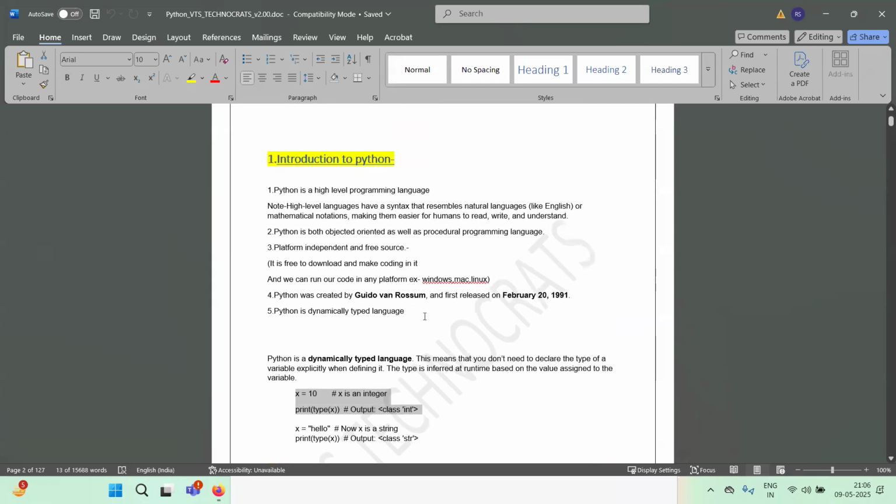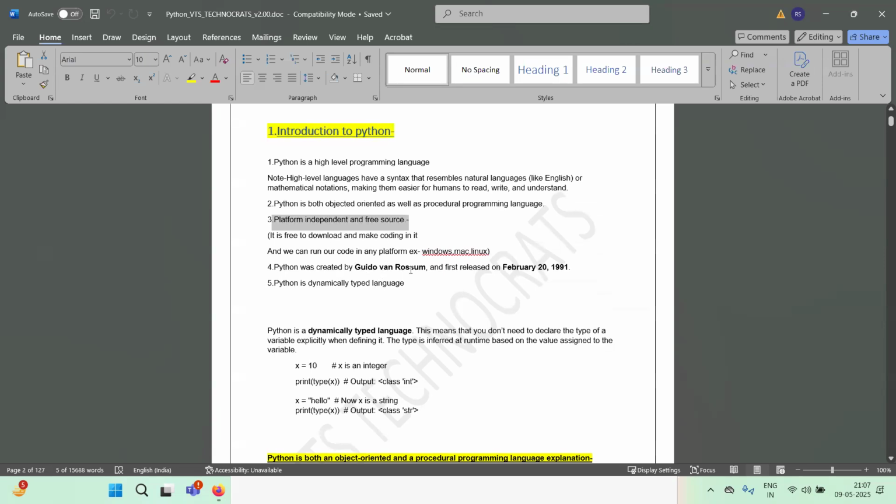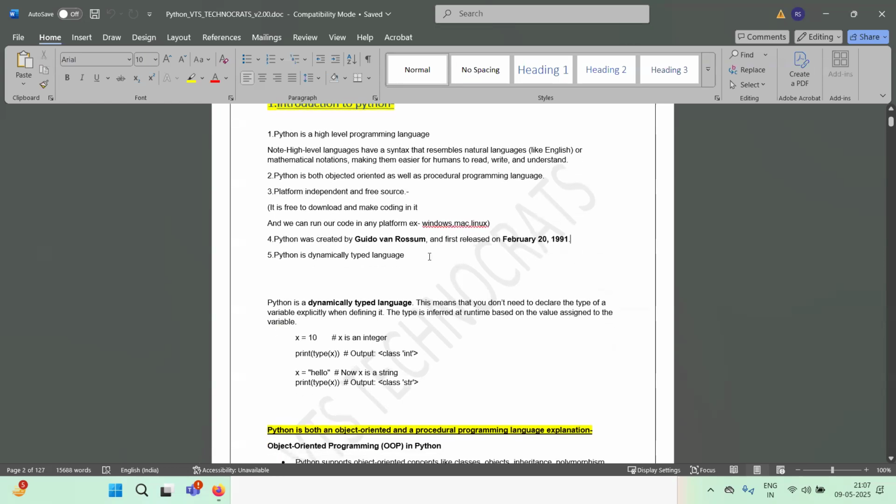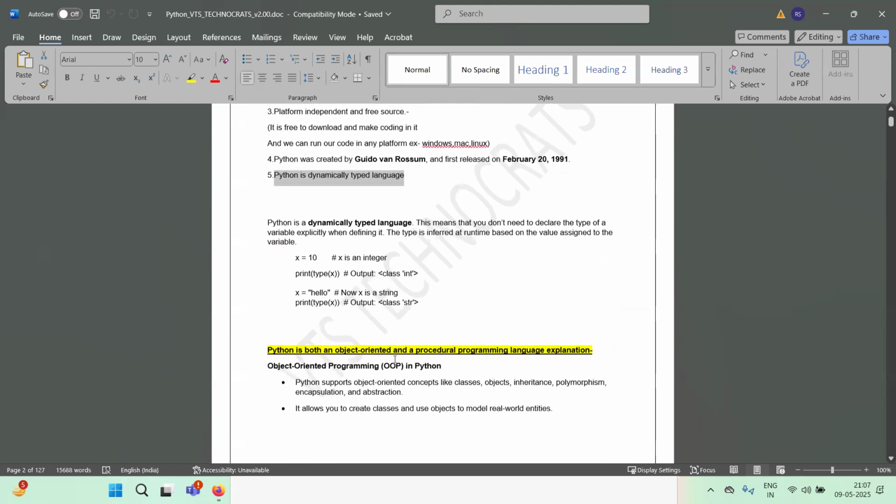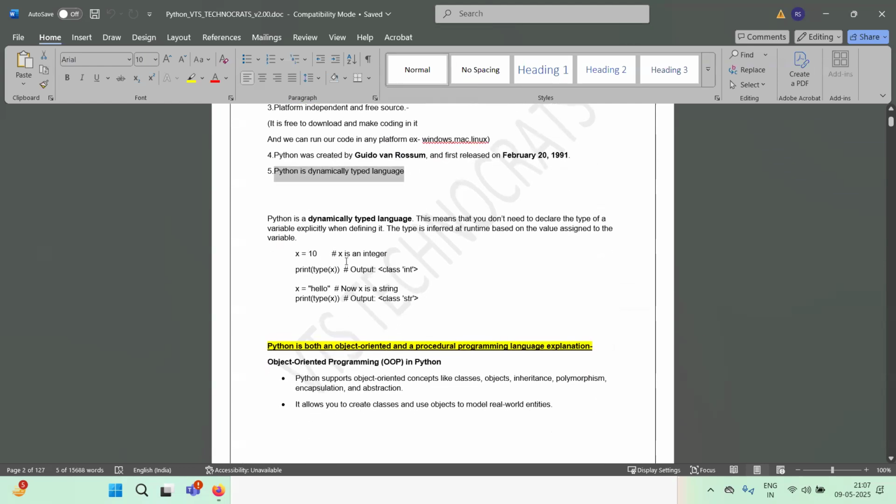So these are the 5 points, guys, very important points. Python is a high-level programming language, that means it is similar to English. Python is both object oriented and procedural. Object oriented means the concepts of OOPS are present here. Procedural means we can do line by line execution. Python is independent and free source, that means we can install it on any operating system, and it's completely free of cost. Python was developed by Guido van Rossum and released on February 20, 1991. Python is a dynamically typed language. We do not need to specify the type of variables we are passing. It automatically takes it by itself.